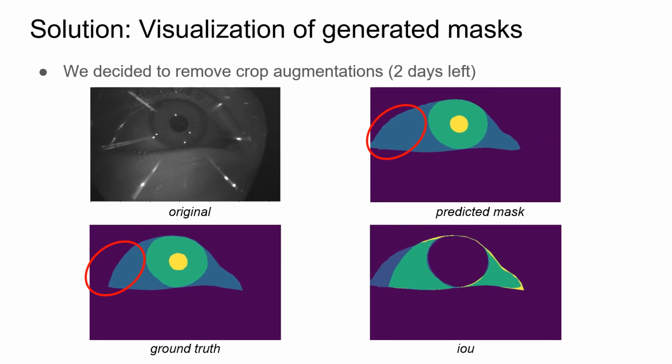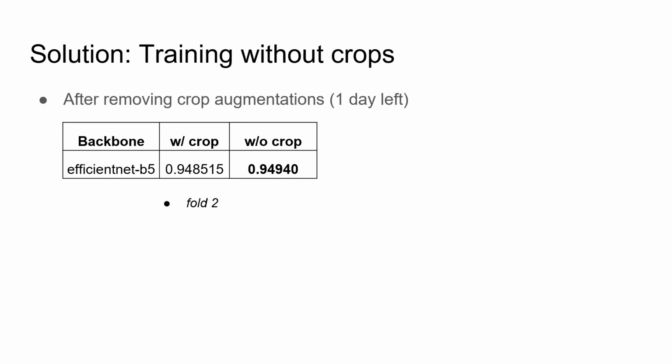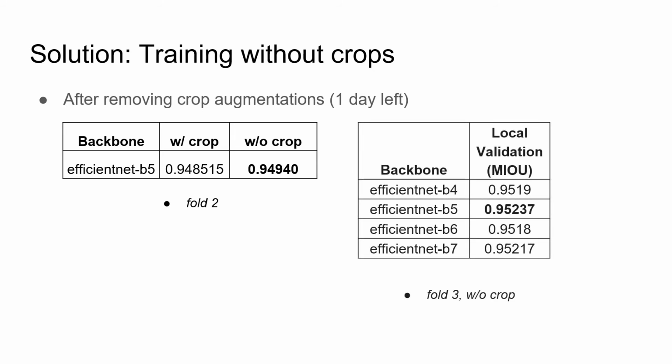As mentioned before, the sclera class is the hardest one to predict. Two days before the deadline, we made a visualization of our predictions and noticed that our model mostly made mistakes on the borders. We assumed it's because of the crop augmentations, so we decided to remove them. As you can see, the score improved after removing the crop augmentations. However, we had only one submission left, so we started training fold 3 without crop and got higher results than all models that we trained before on the local validation.